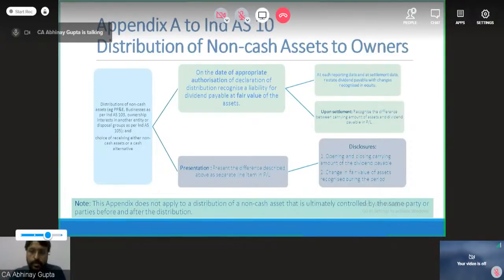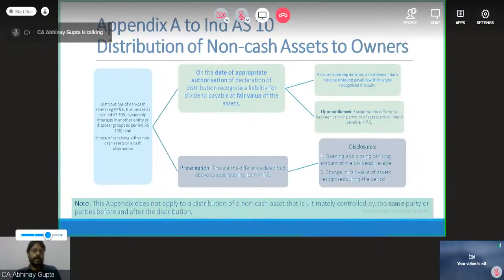Okay. And disclosures: opening and closing carrying amounts of the dividend payable. So I have told you until settlement I will be restating. So I will be making a walk from the day one I recorded the liability, then what is the opening, what is the change to this, and what is the closing liability. So this schedule I will disclose in the notes to accounts.